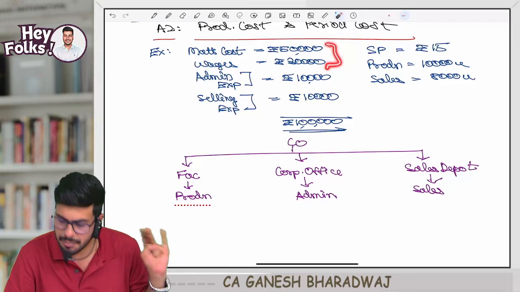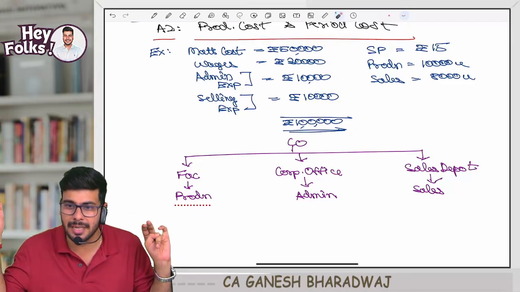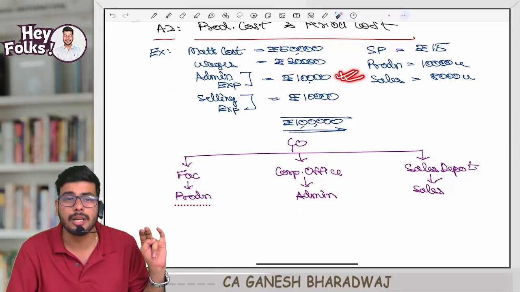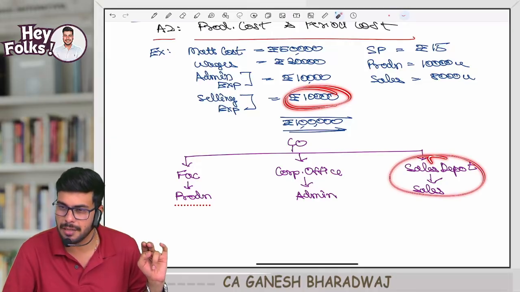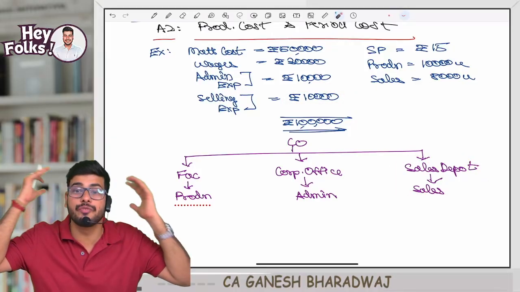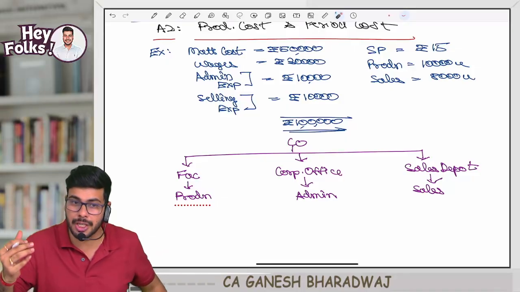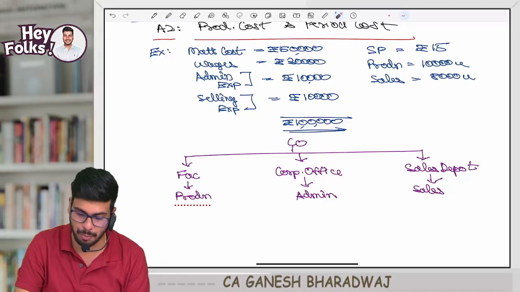Correct? Materials, wages. Admin activity happens where? Admin expenses are incurred in the corporate office. Correct? Then selling expense 10,000 happens where? Sales depot. Are you able to visualize this? So first thing you need to know is which location, which activities are happening. This is the most important understanding.